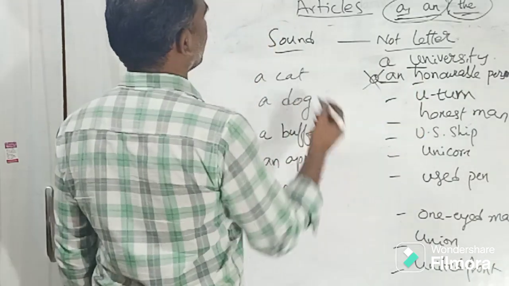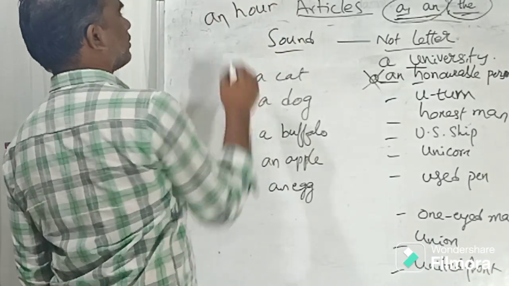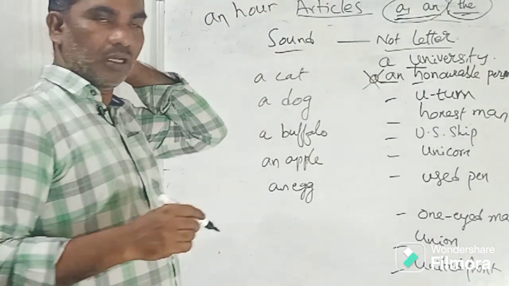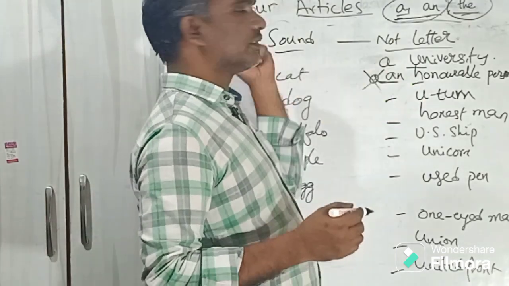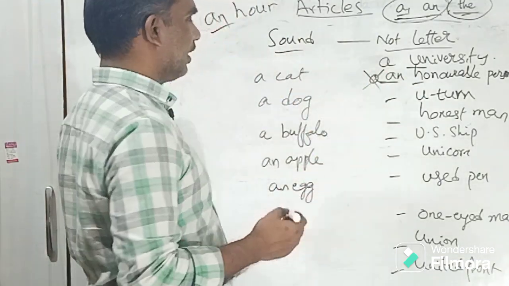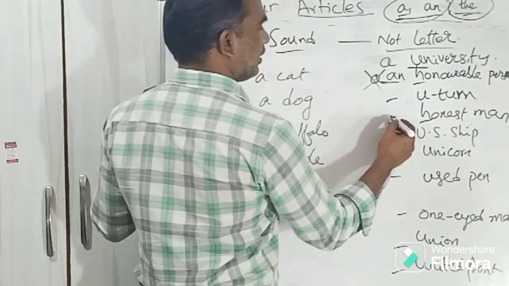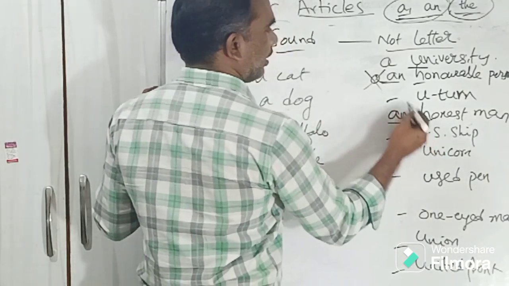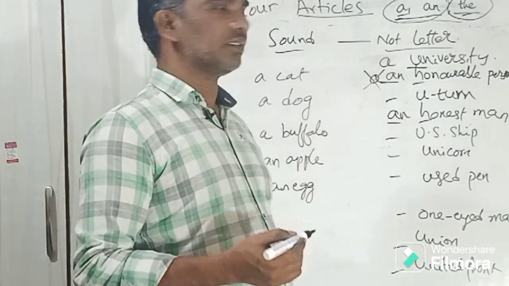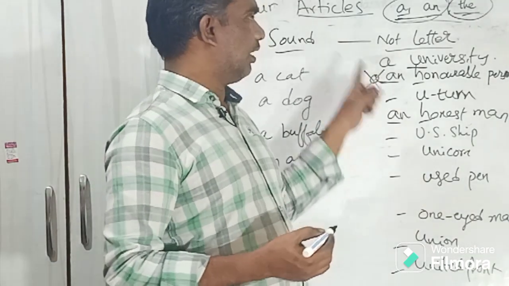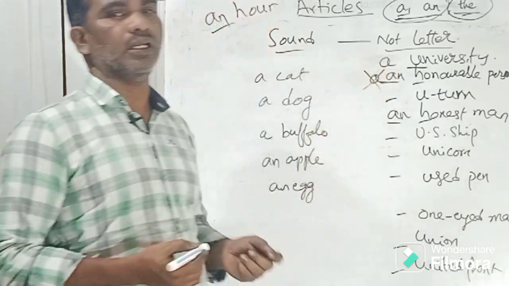In the same way, an R, not a R, right? H is silent in these words. In the same way, honest also, H is silent. So an honest man. Remember carefully, look at the sound, not the letter.